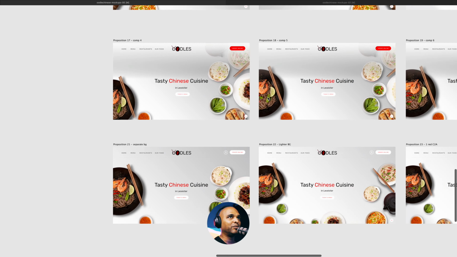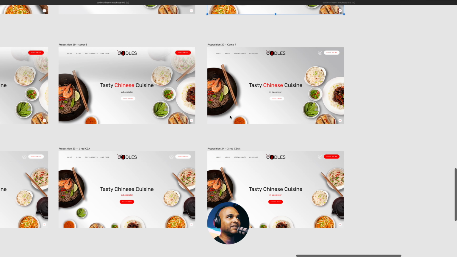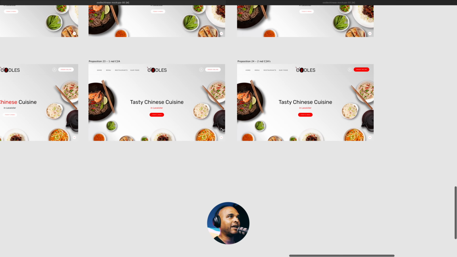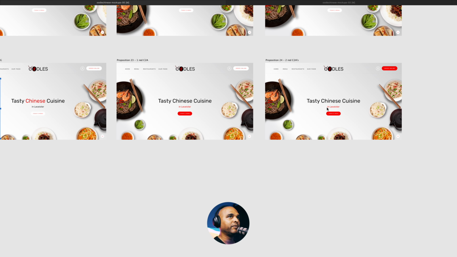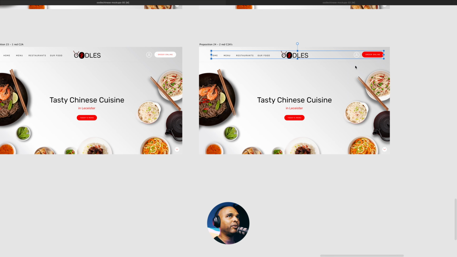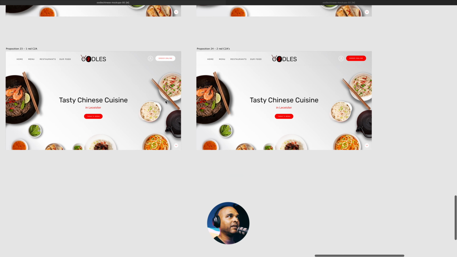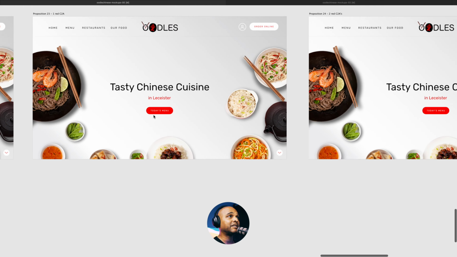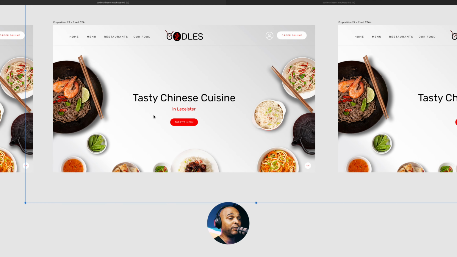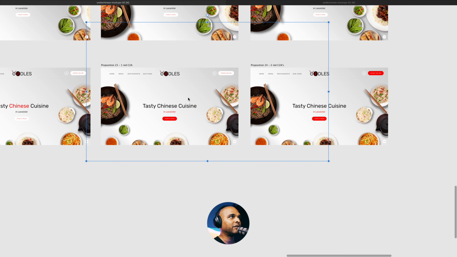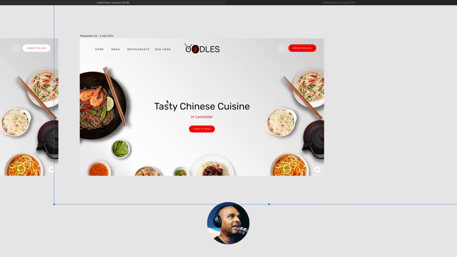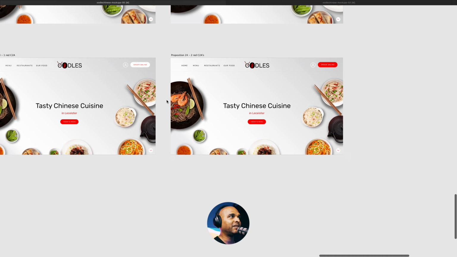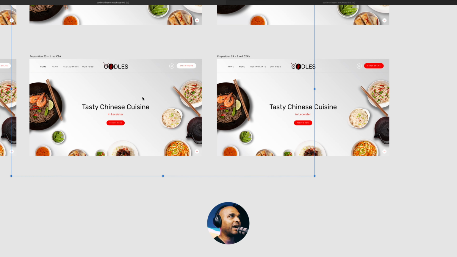So I tested a few more. I have a lot of these. I tested a lot of stuff, and finally I came up with the last 2. So here, as you can see, I have both call to actions that are red, and here I have the version with the call to action white on top and red in the middle, and that's the one I preferred. Once again, this is purely subjective, but I felt like the balance was much better here than here. So let me know what you think between the 2, but that's the one I chose.